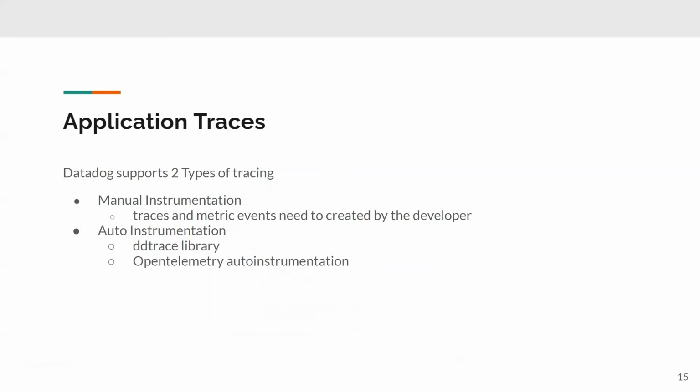Datadog supports two types of tracing, manual instrumentation and auto instrumentation. In manual instrumentation, the traces and metrics events need to be created by the developer. For auto instrumentation, we have found two libraries. Datadog has a library called ddtrace, which creates the traces and metric events and sends them to the Datadog agent.